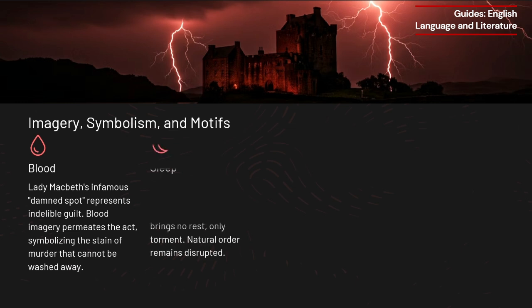Sleep. Earlier in the play, Macbeth murdered Duncan in his sleep, and Lady Macbeth claimed that a little water clears us of this deed. Now, in Act 5, sleep offers no escape. Lady Macbeth's sleepwalking shows that even in unconsciousness, her mind is tormented. Sleep, which should bring rest, has become a symbol of guilt and psychological torment.